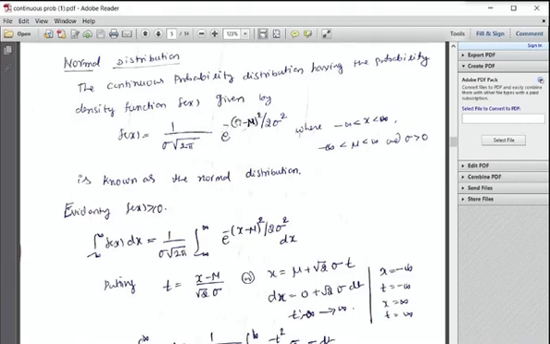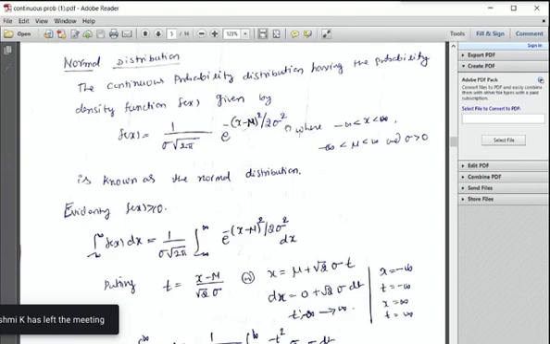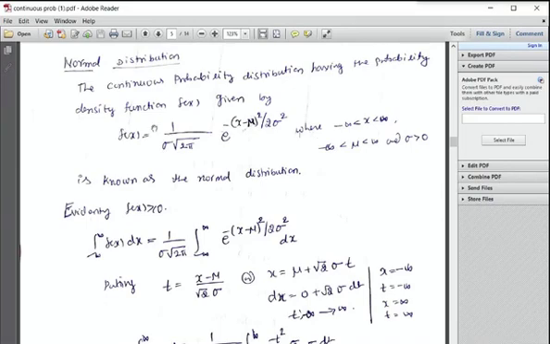But e power minus 4, that is 1 by e power 4, that is also positive. Sigma is also positive. If sigma is not positive, then we cannot conclude that there is a PDF, probability density function, right? They mentioned sigma positive. Therefore, evidently f of x is greater than or equal to 0 undoubtedly. Now look at the second condition, minus infinity to infinity f of x dx.